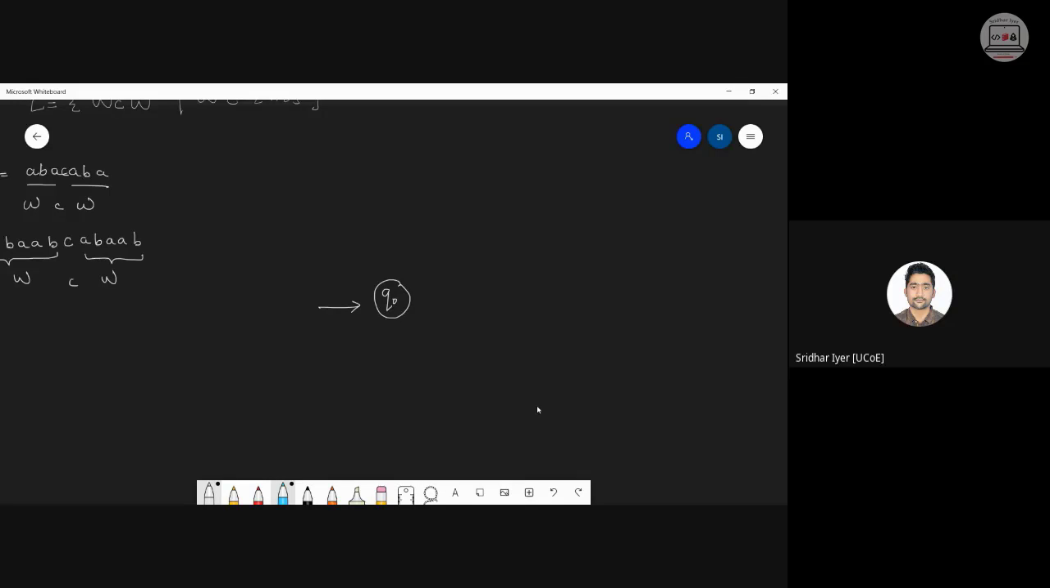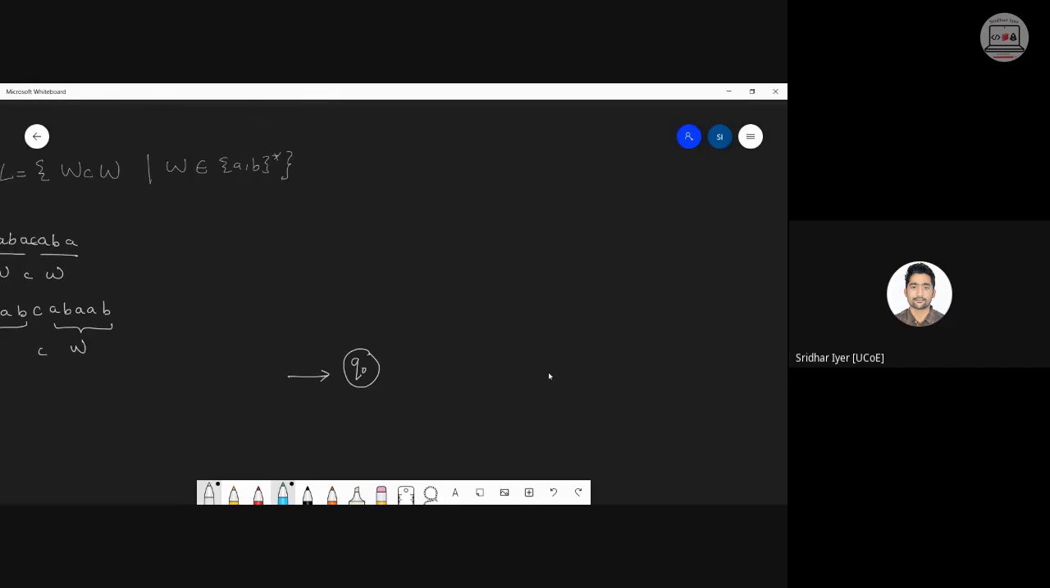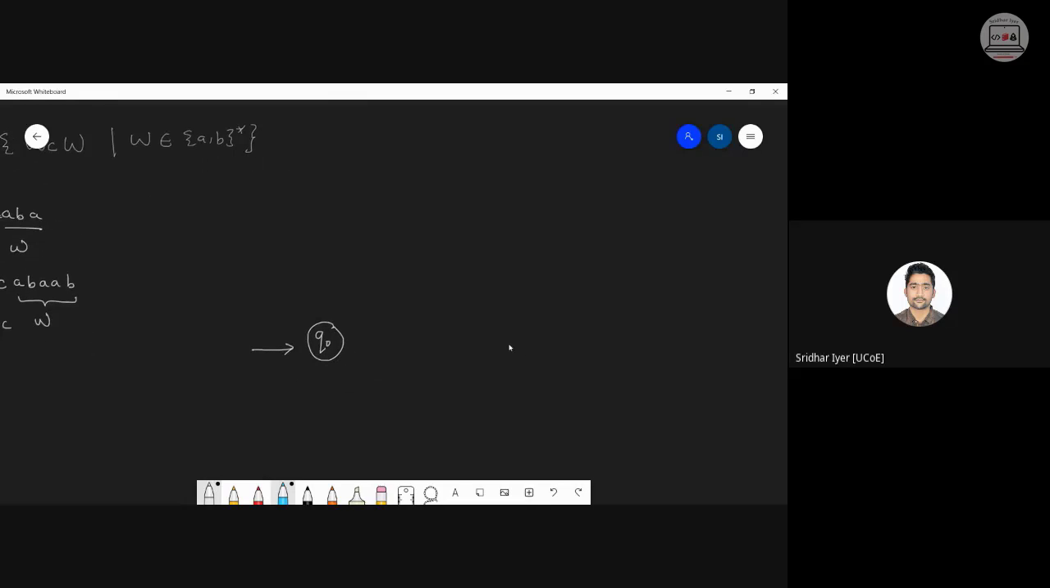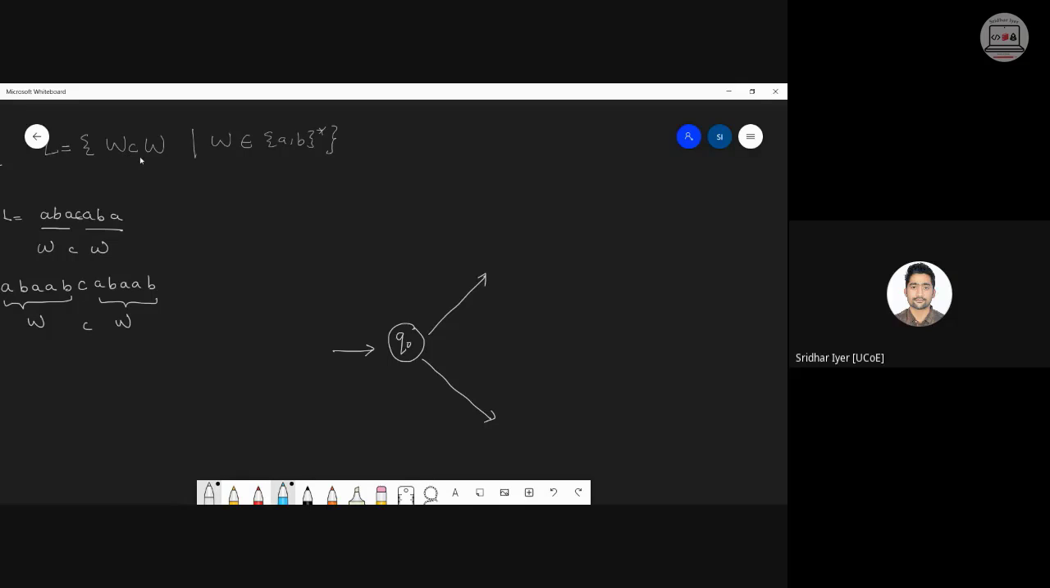Now, as you know, similar to your previous question, whenever we have this pattern WCW, we have to assume that the string can start with either A or B. So we need to have 2 paths: the first path for A, the second path for B. And in this case, we also have this third symbol C. So we need to have 3 paths, separate paths for A, B, and C. Okay, let me write it over here.